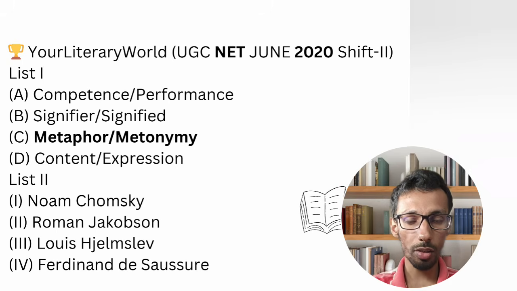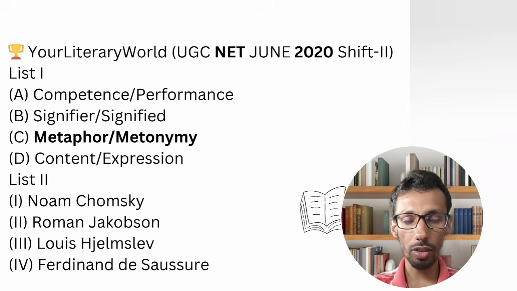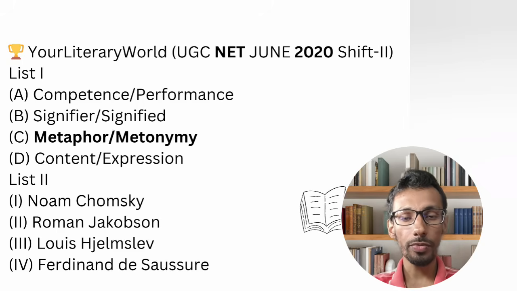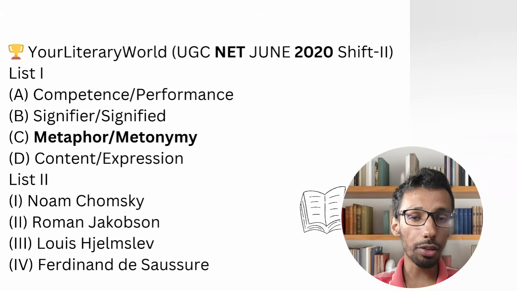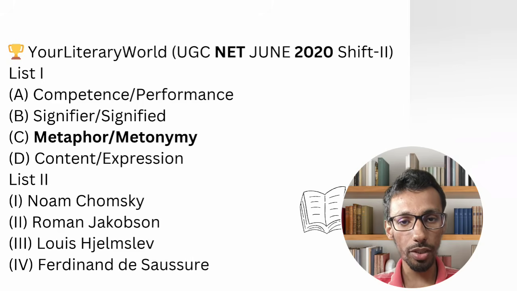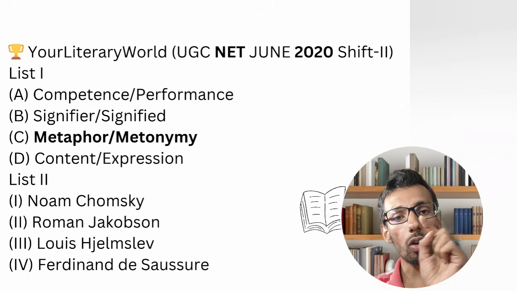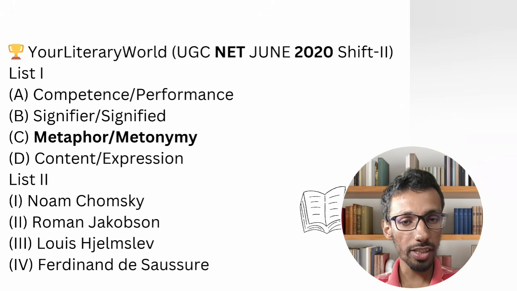So as you can see, like Viktor Shklovsky, they are asking the same kind of questions based on Roman Jakobson also. So you should not read only metaphor and metonymy in terms of Roman Jakobson. You must read what is literariness, what is a literary device, what are the 6 functions of language, what is the concept of metalanguage, and the 3 types of translation. All these things I already talked about in the previous video.